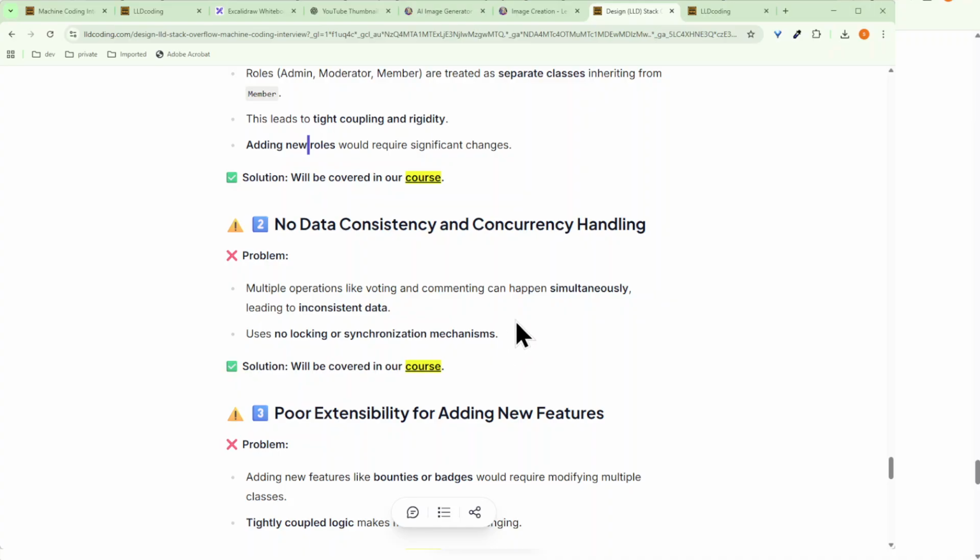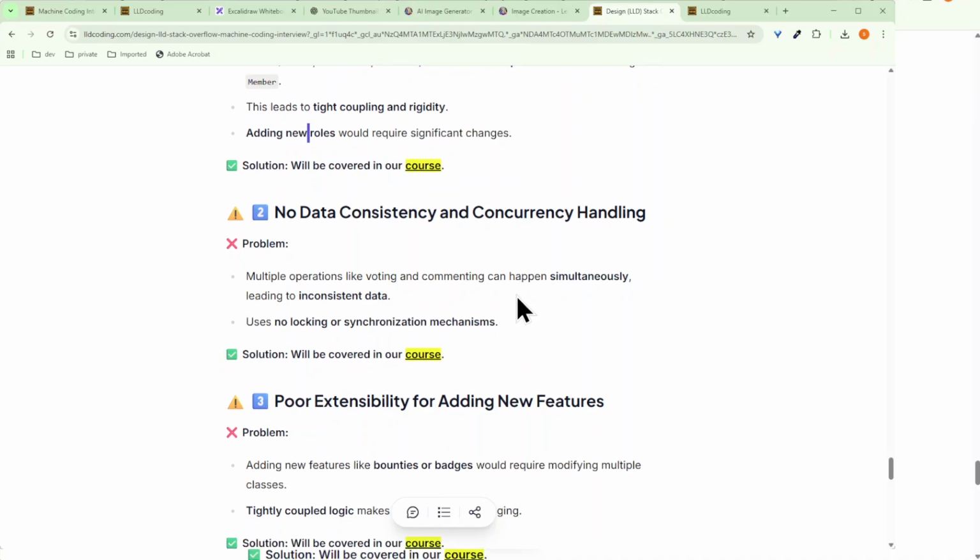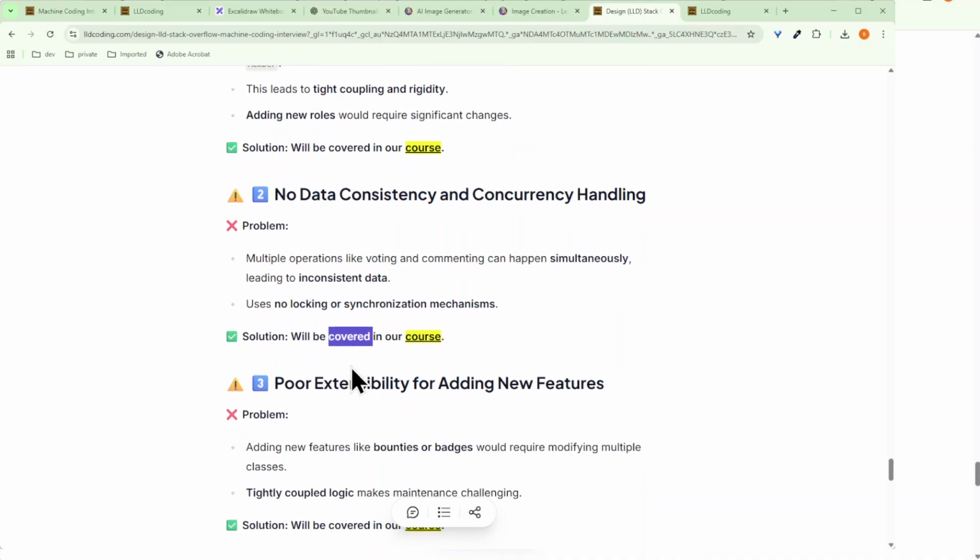Now let's go to the next one, which is no data consistency and concurrency handling. Definitely we have not discussed concurrency, which is a bad design, so there will be multiple issues related to concurrency. As it says, multiple operations like voting and commenting. Whenever there is data shared among multiple users, something central like the voting count or comments, and multiple threads are trying to access and change it, it will lead to inconsistent race conditions, and deadlocks if the locks are not used properly. These are the issues we currently have in our code. Again, we are covering this in our course already.